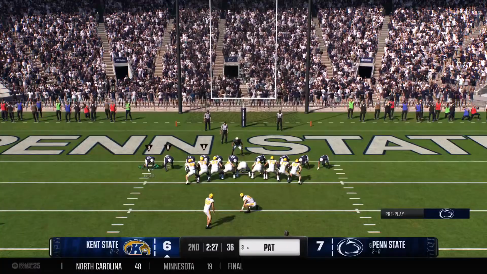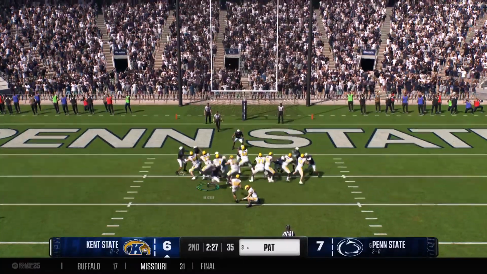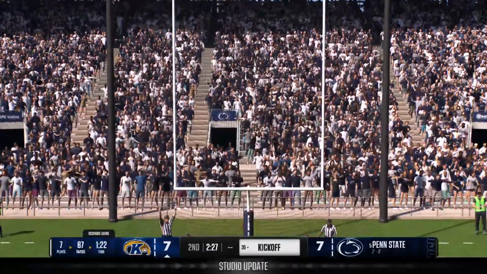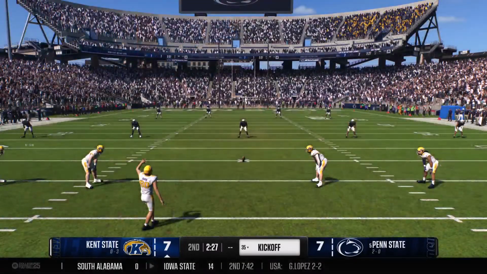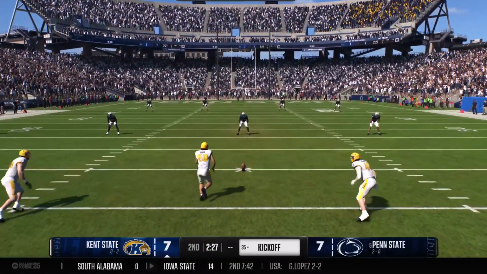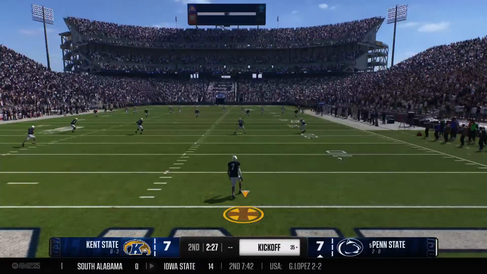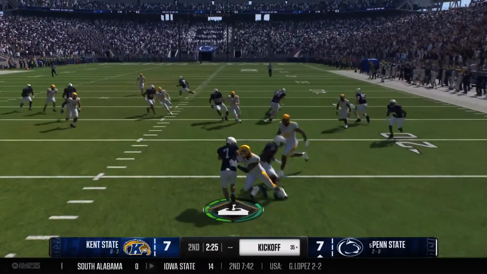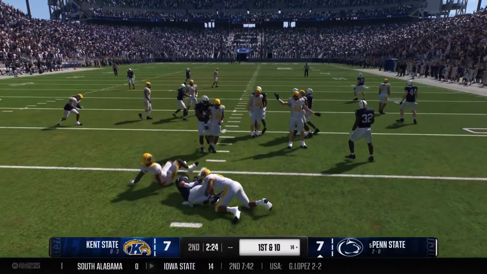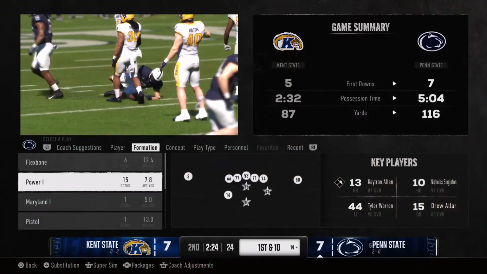Start with bad field position, put together a drive anyway. And very confident. You can see the quarterback just had a bit of a swagger. He was like, look, all right, we're starting deep in our own end. Special teams didn't help us out, but we can fix that right now, fellas. And they went out and looked so good on that last drive. And he takes this from inside the 5. And the returner will be knocked down.